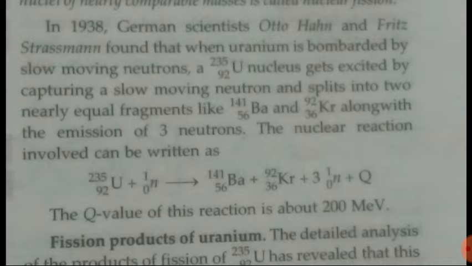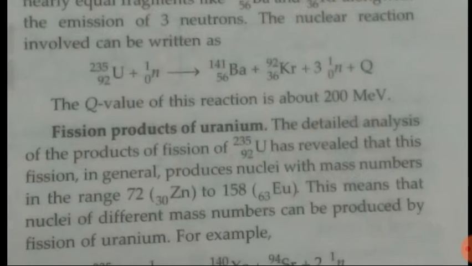So when a slow moving neutron is bombarded on uranium, it splits up into two nuclei, barium and krypton, and three more neutrons get emitted.